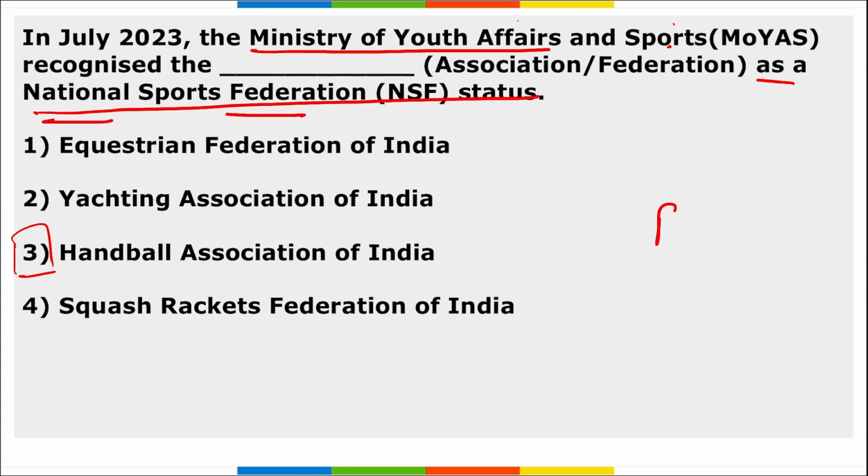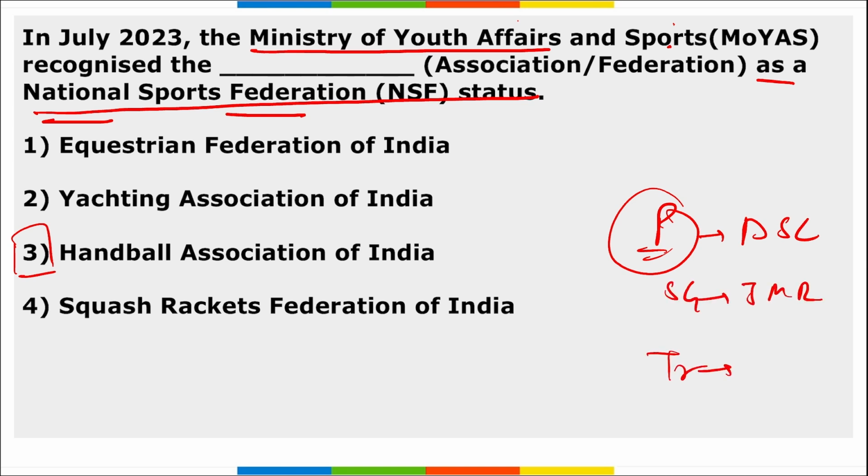And if we talk about who is the president here, Digvijay Singh Chotala, Secretary General Jag Mohan Rao, and who is the treasurer here? Thakur Tejraj Singh. Correct. So who is the president here? Digvijay Singh Chotala is the current president of the Handball Association of India, right? And it has been recently reorganized as the National Sports Federation status.